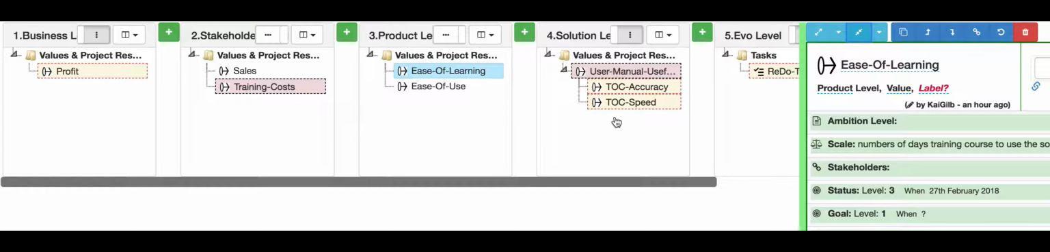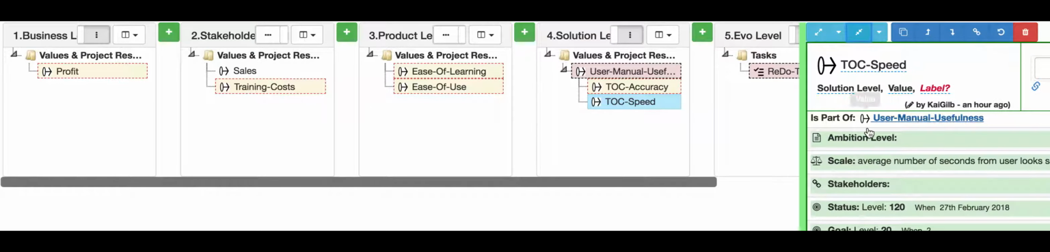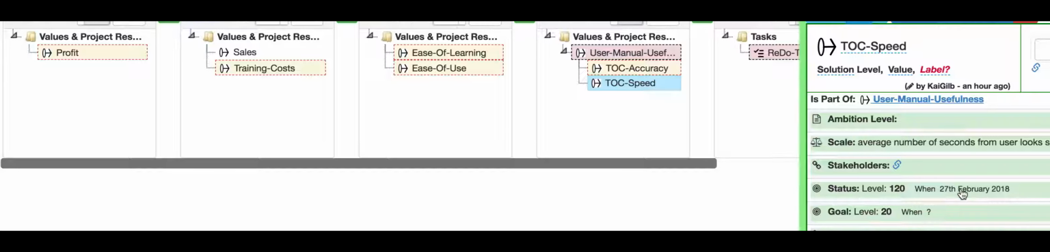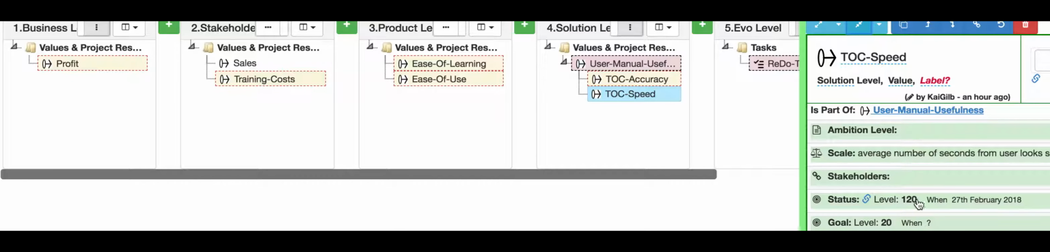But if you're responsible for the user manual, you say, hey, what can I do? And you look at your user manual and you look at some of the values. I put in some accuracy, some speed here. Now, one of the values, speed, I have just quantified as the average number of seconds from when a user wants to look up some information in the manual until they've found it in the manual, right? Now, I've said, hey, we measure that, and it took 120 seconds, 2 minutes, to find some information they're looking for in the manual.